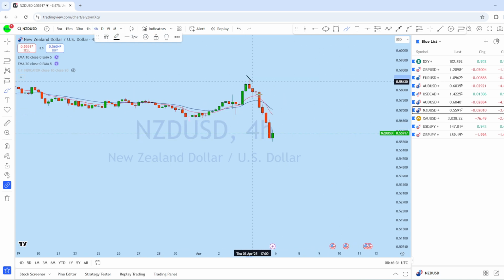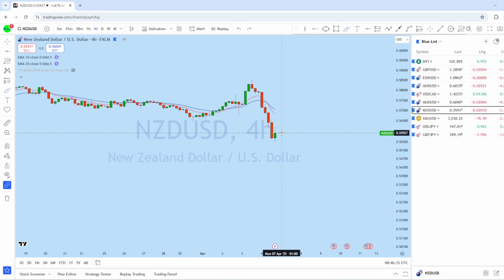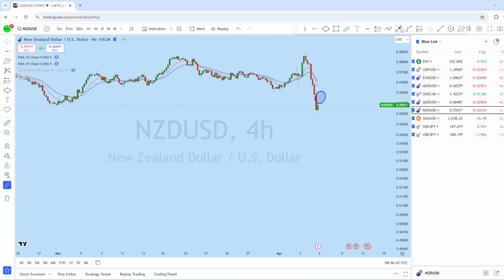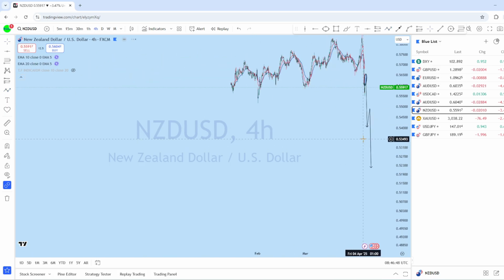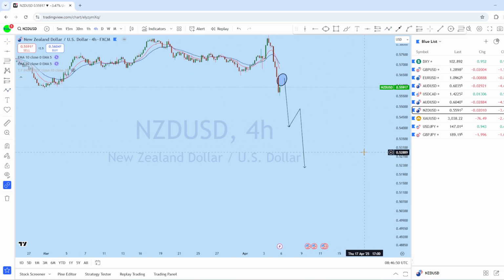Now this is the 4-hour drop here on NZD/USD, which is a significant bearish move, and we could see that after the initial pullback the market remains bearish. As we could see with the upcoming news, we might see NZD/USD becoming bearish for the long-term picture here, to drop back to this support level.